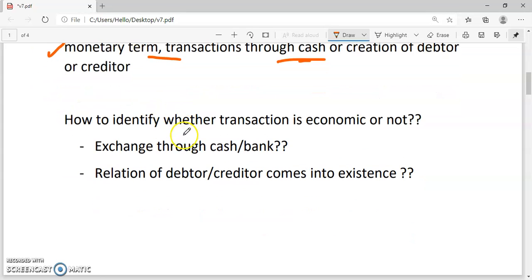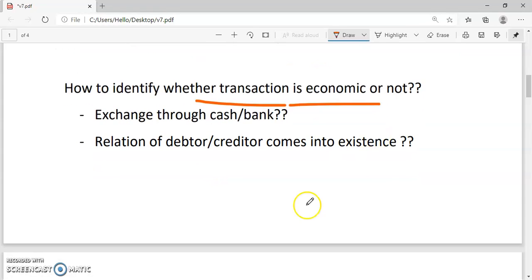So how to identify whether the transaction is economic or not? There are two important questions you have to answer. If any one answer is yes, then it will be considered as an economic transaction. First question: whether the transaction is done through the exchange of cash or bank. If yes, then it is an economic transaction. Second question: whether the relation of a debtor or a creditor comes into existence. If yes, then it can be considered as an economic transaction.